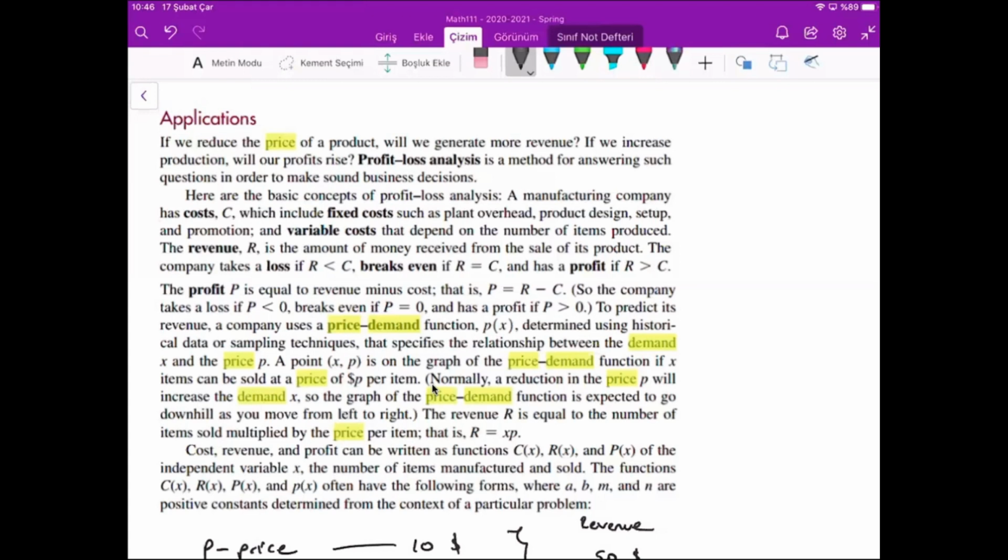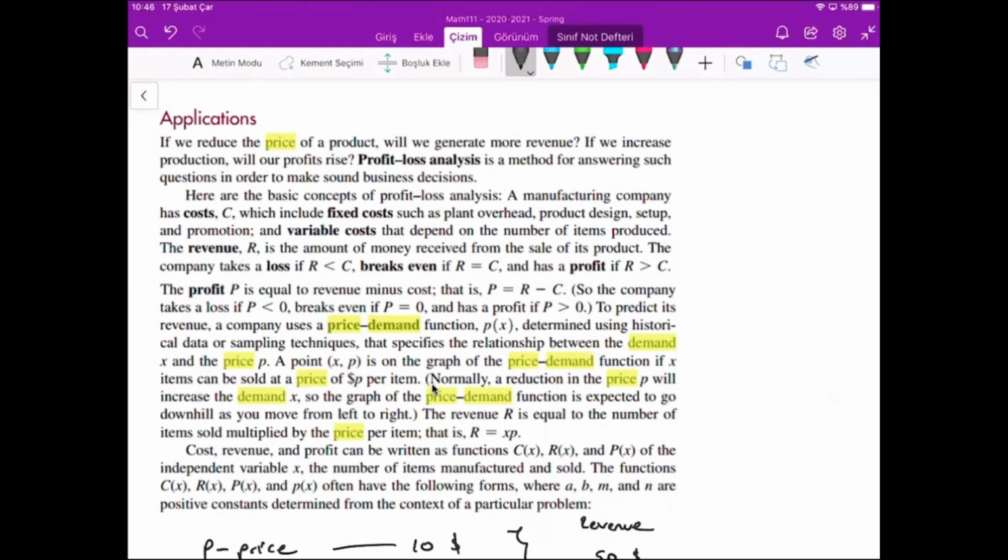For example, when producing one item, you spend $4. This is the fixed cost. But when producing 10 items, you don't spend 4 times $10. You spend, for example, $35. Sorry, this is the variable cost, which depends on the number of items produced.